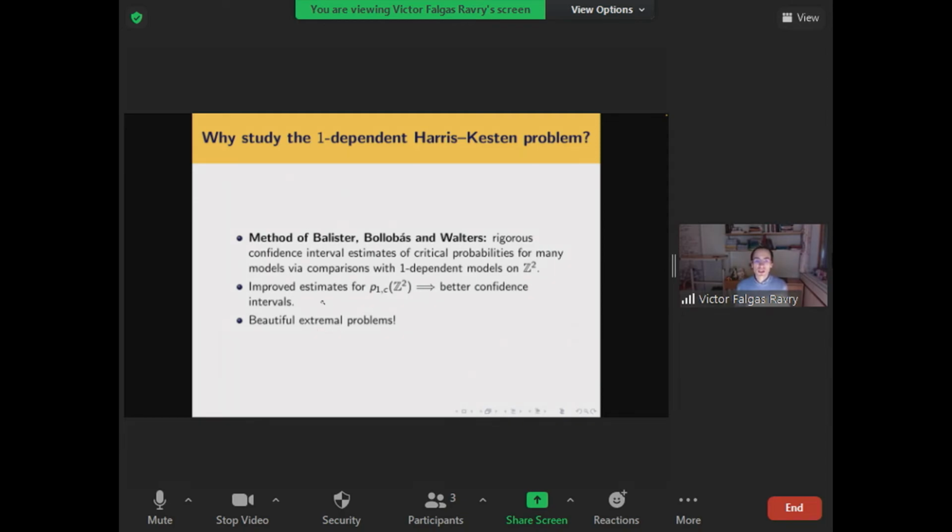So what do I mean by extremal? Well, in the Harris-Kesten theorem, you just ask, is there an infinite component or not? Now in the one-dependent Harris-Kesten problem, you're asking actually for something slightly different. You're morally asking, what is the worst one-dependent model for percolation, for the existence of an infinite component? How can I arrange for edges to conspire together locally to prevent this global phenomenon that is the existence of an infinite component? So it's a very extreme, a very appealing question from the point of view of an extremal combinatorialist, which is how I got into this.